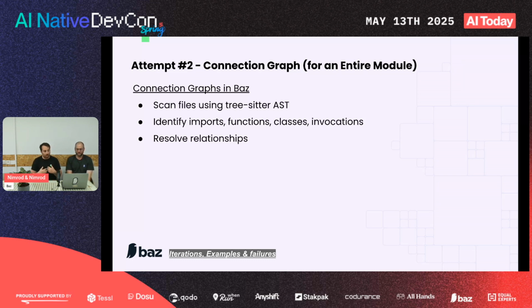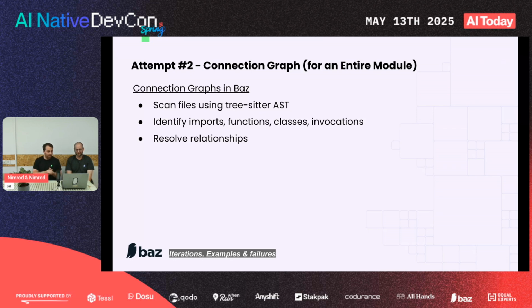So what we do is we scan all the files using TreeSitter. It's an amazing open source project that analyzes, I think, 138 different languages to find the different building blocks per language, because some languages have classes and some have structs, some have functions and some have receiver functions, like Go. So we try to grab all the important pieces or blocks.